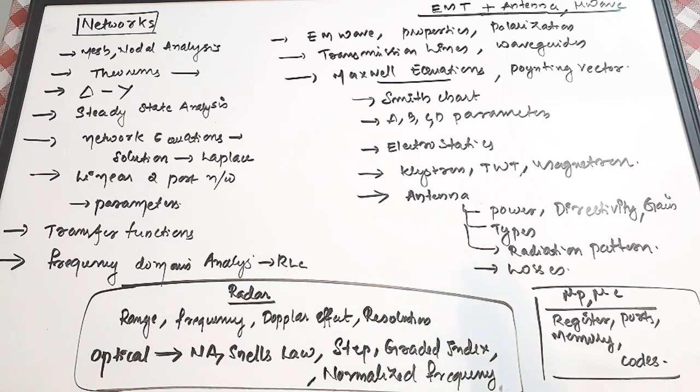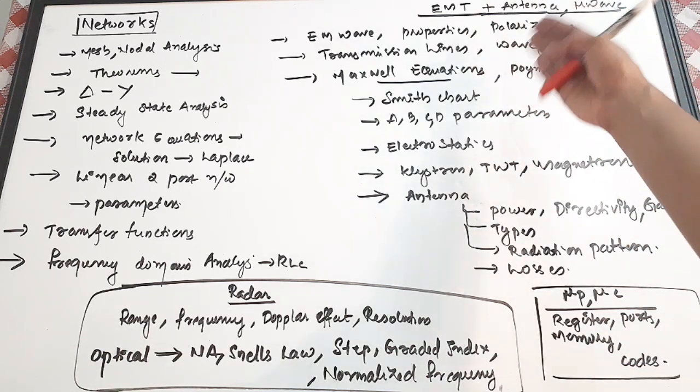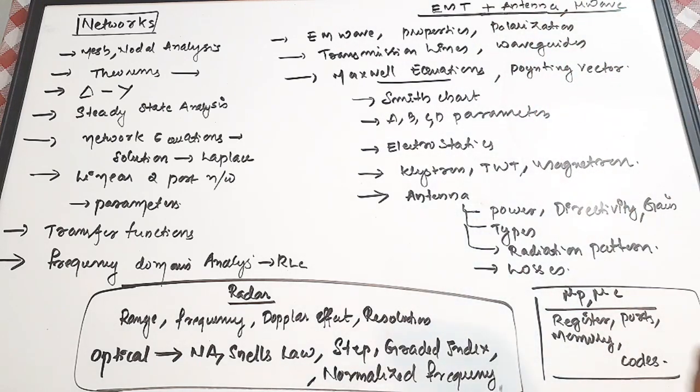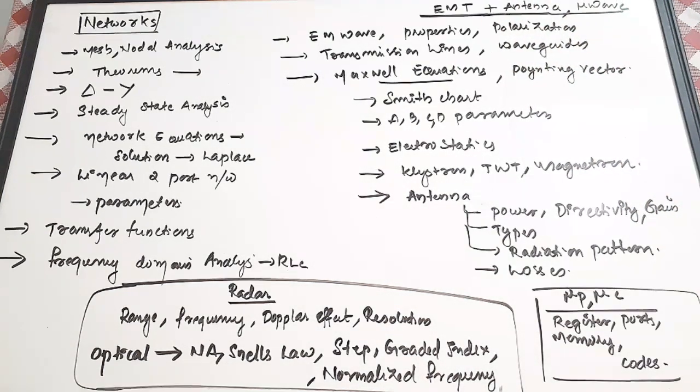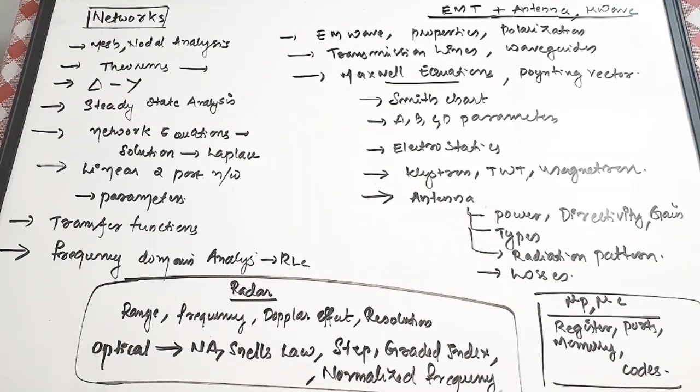Then from EMT, I have included EMT, antenna and microwave together. You have to give more focus to EMT and antenna. Those are the next two important subjects. First you have to prepare electromagnetic waves and their properties, that is, velocity and cutoff wavelength.